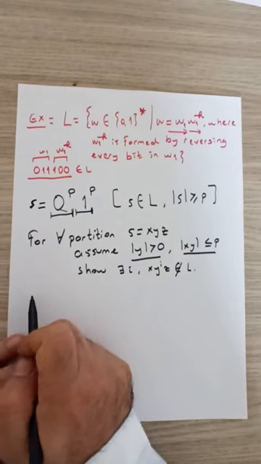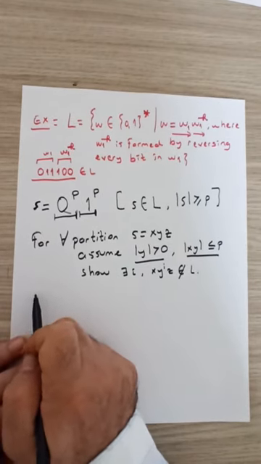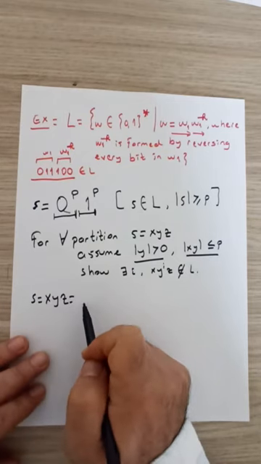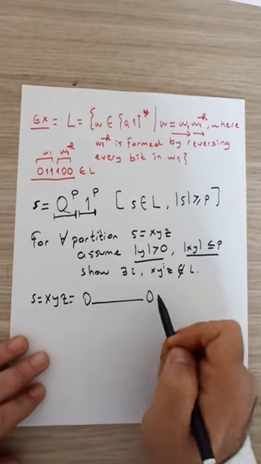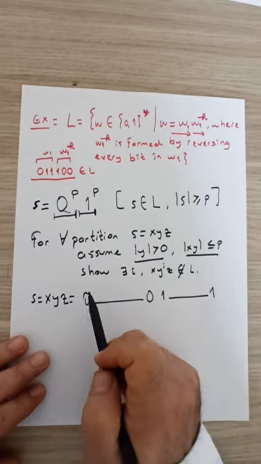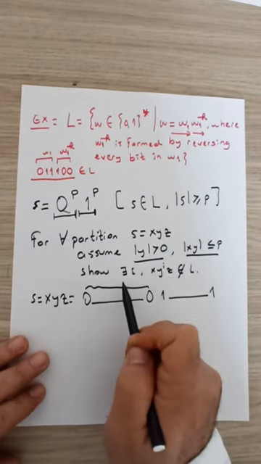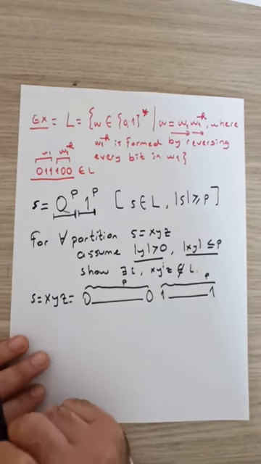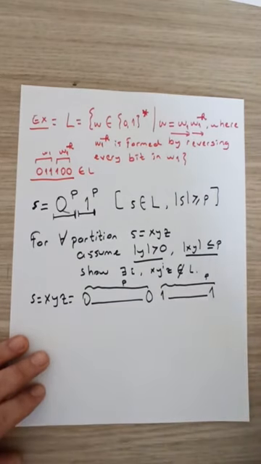Let's again try to visualize the string S divided into 3 parts x, y, z. We have p many zeros, followed by p many ones. So the length in here is p, the length in here is p. This is our string xyz.